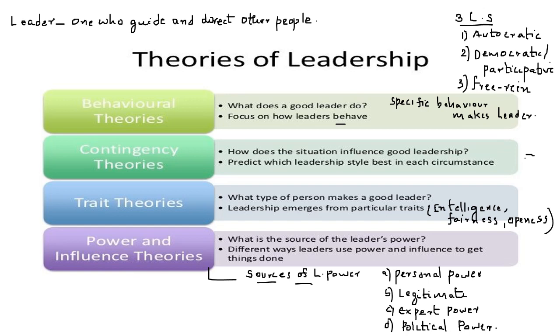Contingency theory states that the situation influences leadership. In contingency theory, the leader's style is judged on the basis of how he handled the situation, right? So that comes under contingency theory. And then comes the trait theory. Trait theory focuses on the specific traits that make a leader an effective one.